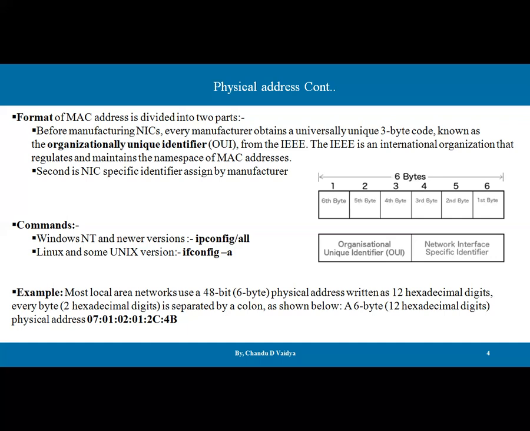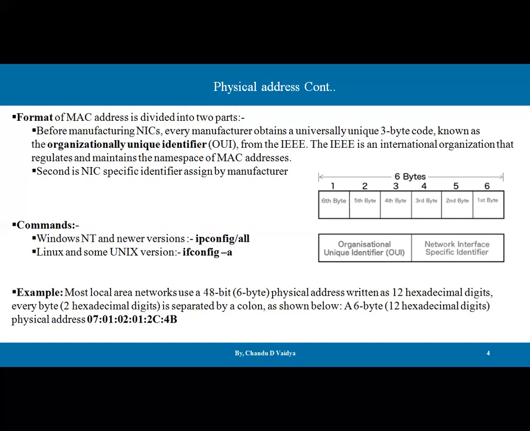So 3 bytes are in the hand of the manufacturer, and 3 bytes are global. These are the two fields of this MAC address, where we have six bytes, that is 6 octets. The first 3 octets are for the organizationally unique identifier, that is the OUI, and the next 3 octets are for the NIC.